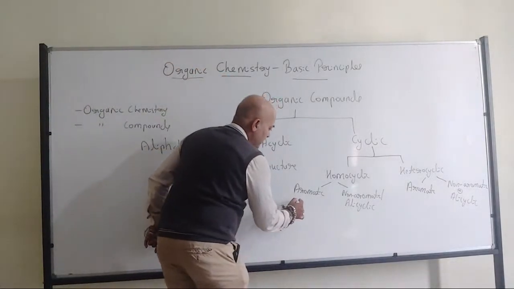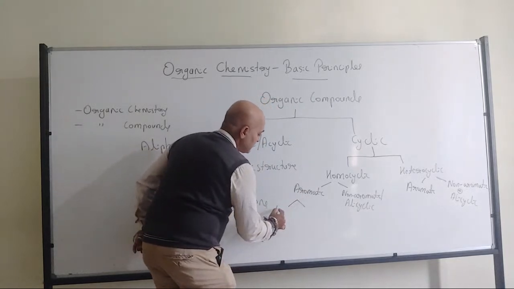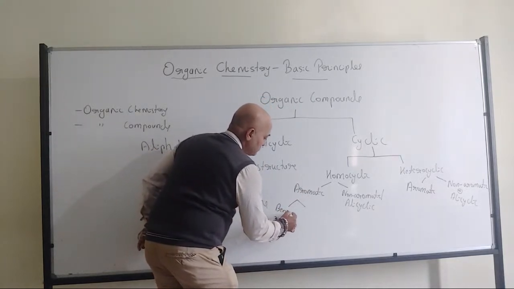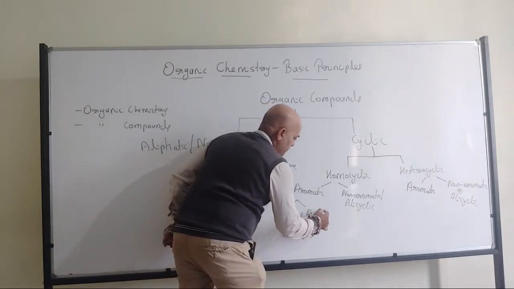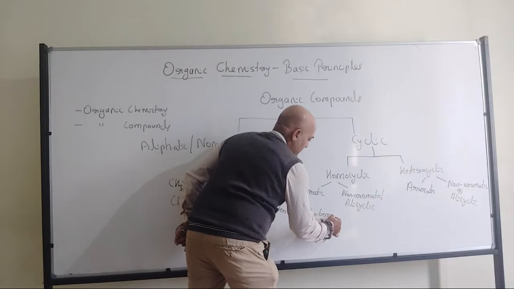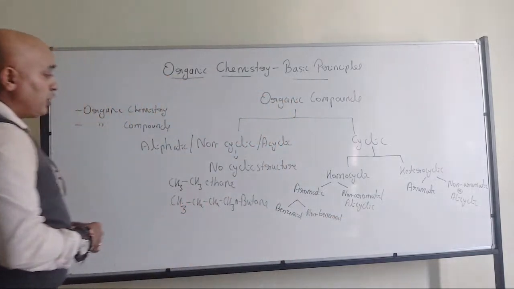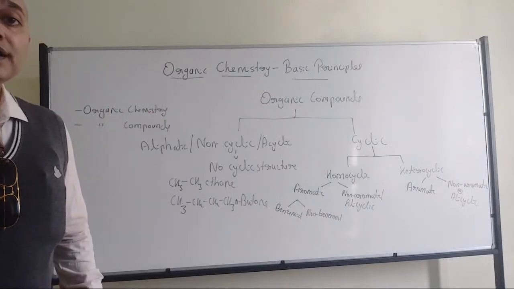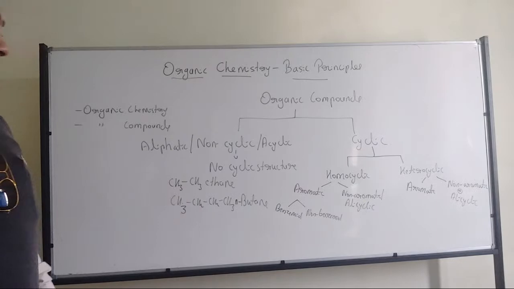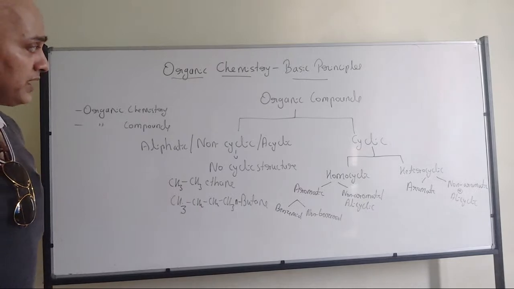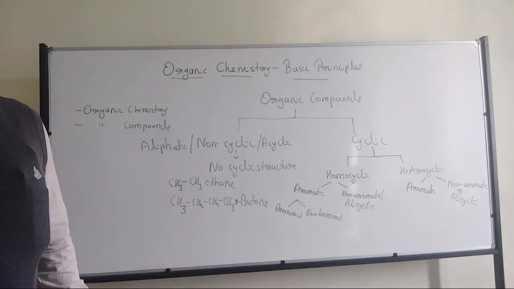Now, aromatic compounds, applicable for homocyclic, can be classified as benzenoid and non-benzenoid aromatic compounds. Benzenoid and non-benzenoid aromatic compounds.